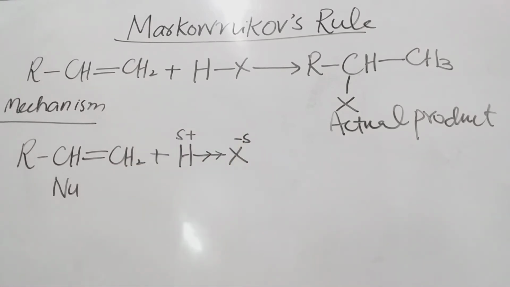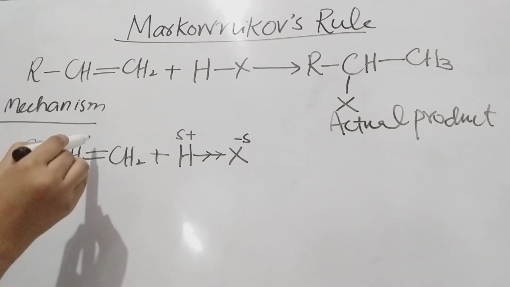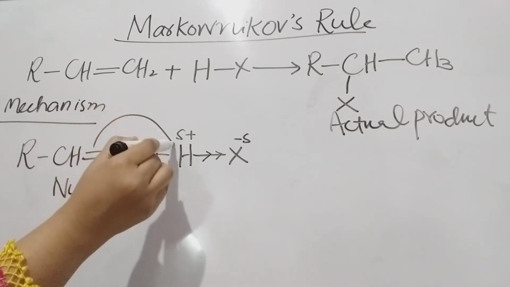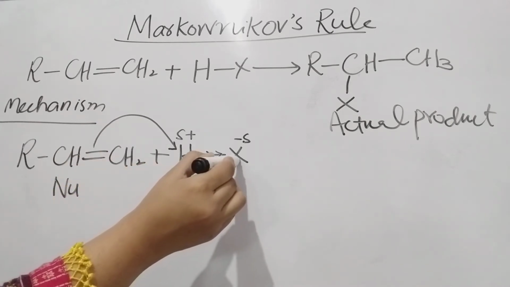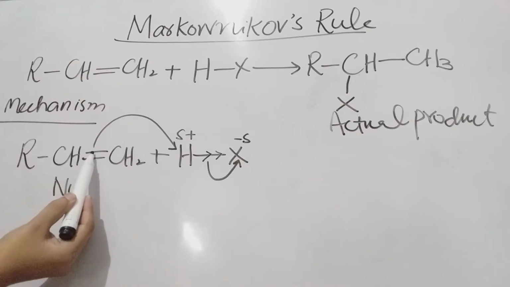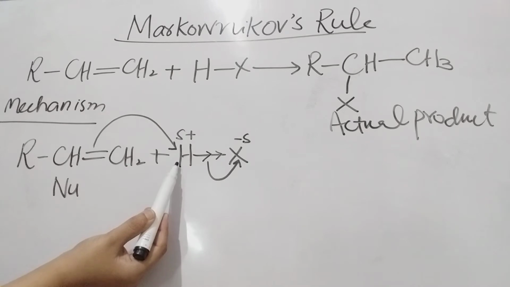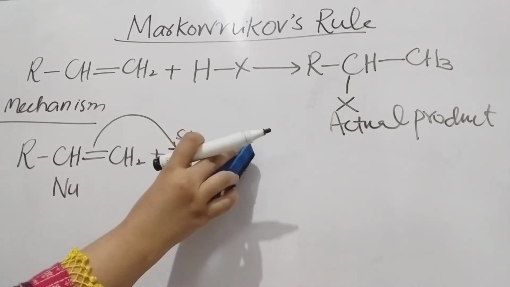It means that this double bond having the high electron density will attack over this electropositive center, and these electrons will shift over the halogen. Let me explain this again. This double bond will attack over this hydrogen atom, and this bond will shift over the halogen.